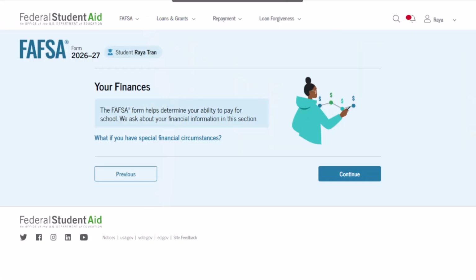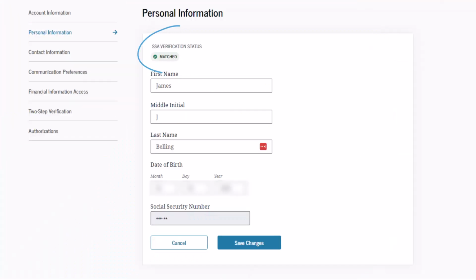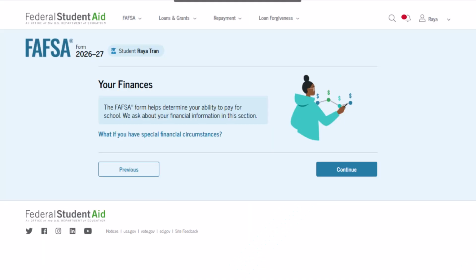The income and tax questions you see in the financial section will vary depending on your previous answers on the FAFSA, if you filed taxes in 2024, and if your FSA ID is verified with the Social Security Administration. In this video, we'll review the following scenarios.